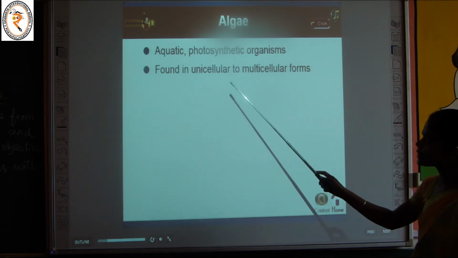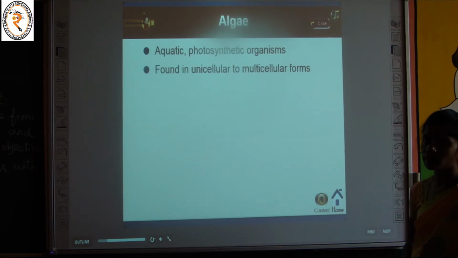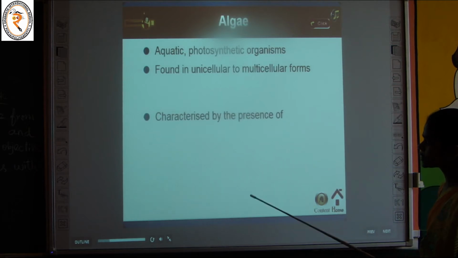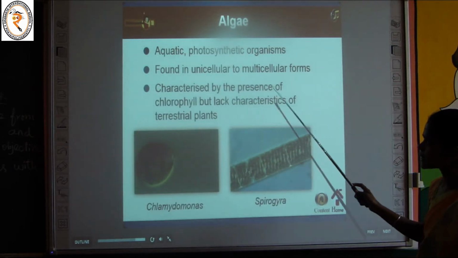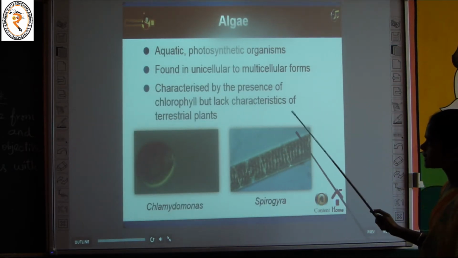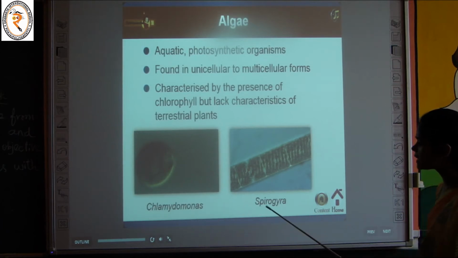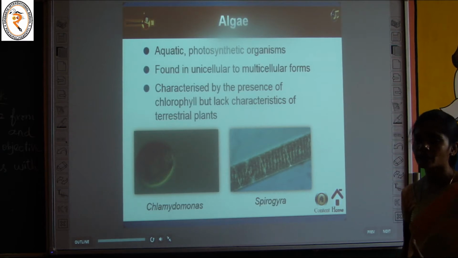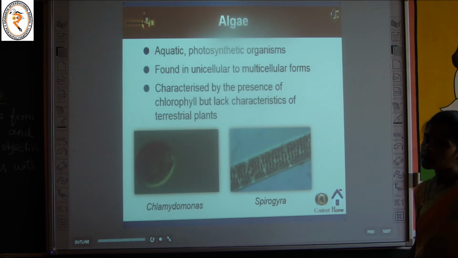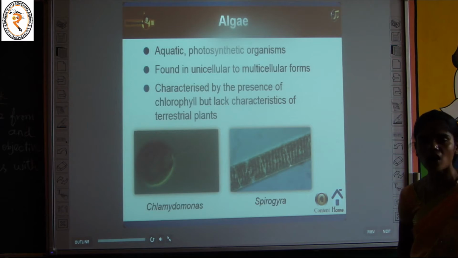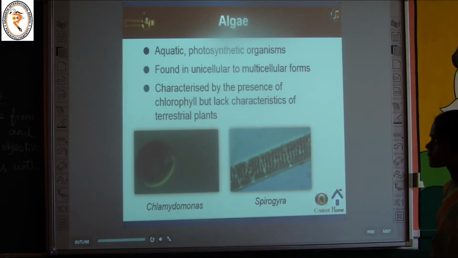It is found in unicellular to multicellular forms. It may be unicellular, where uni means single cell, or it contains more than one cell, which is called multicellular. It is characterized by the presence of chlorophyll but lacks characteristics of terrestrial plants. Okay, examples of algae are Chlamydomonas and Spirogyra. These are all green plants. It contains chlorophyll, so they make their own food by photosynthesis. So this is about algae.